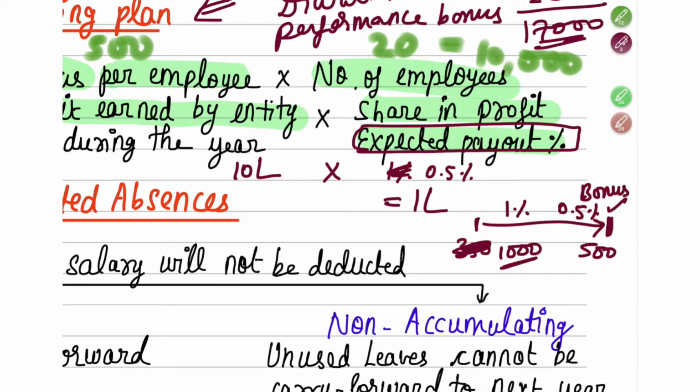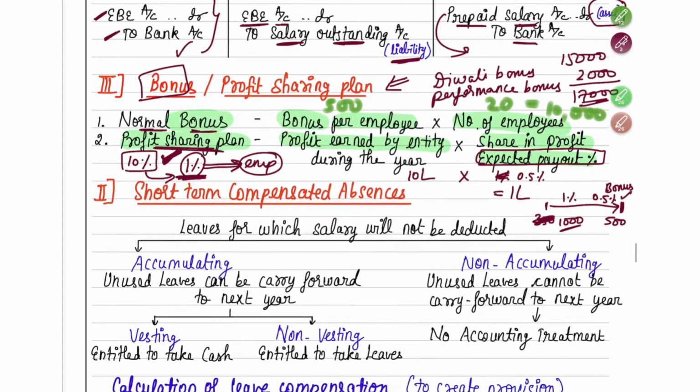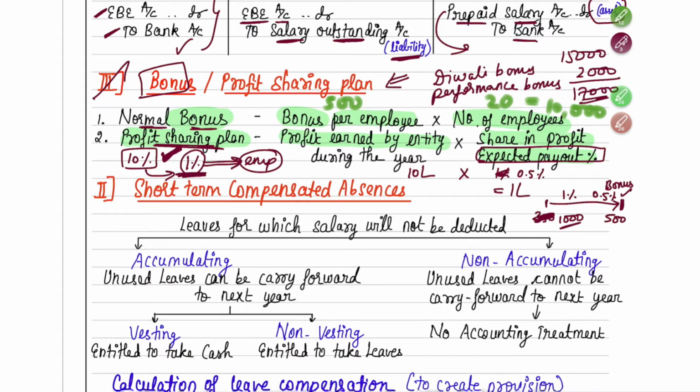That means at the starting of the year you would have decided, but now depending on the circumstances, mostly because of a decrease in the number of employees, you will pay less. Okay. So like that you have to calculate. So this was all about your bonus or profit sharing plan.